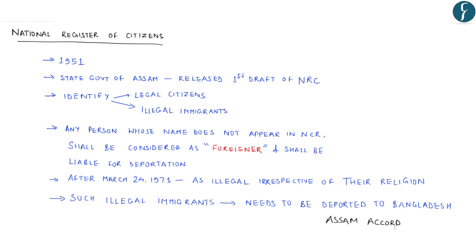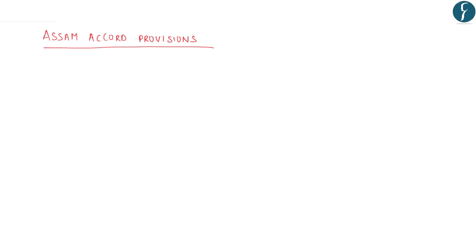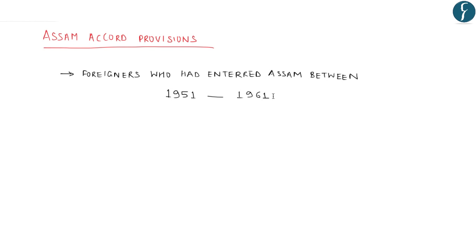So in this respect, let us understand some of the important provisions of the Assam Accord signed in the year 1985. As per the Accord, all those foreigners who had entered Assam between 1951 and 1961 were to be given full citizenship, including the right to vote.